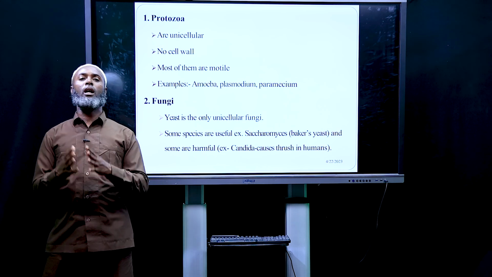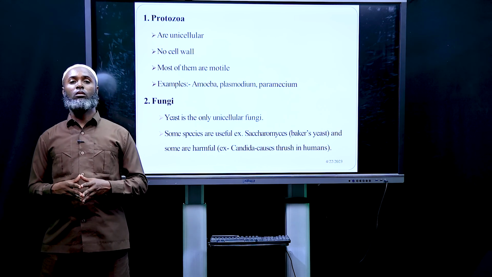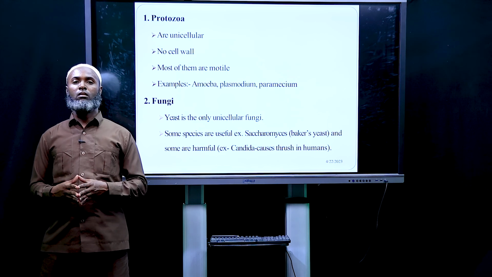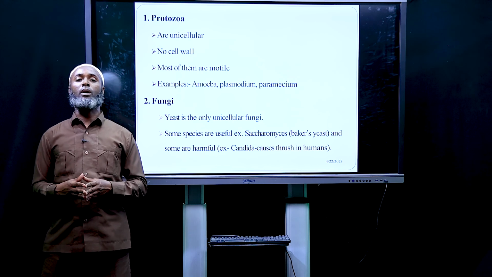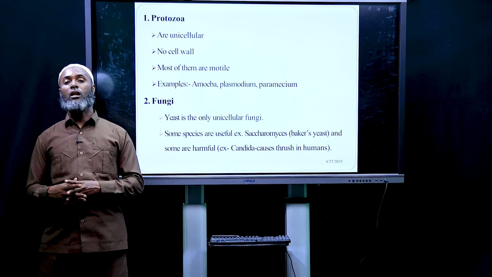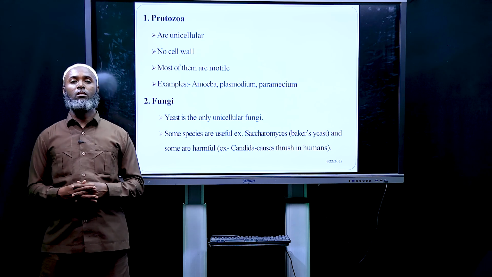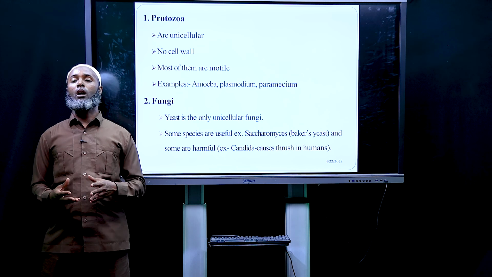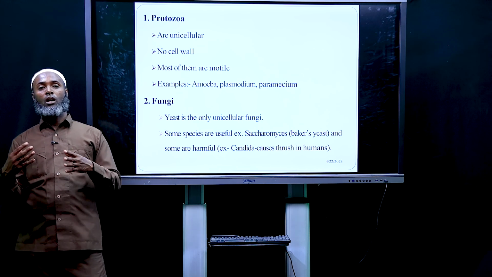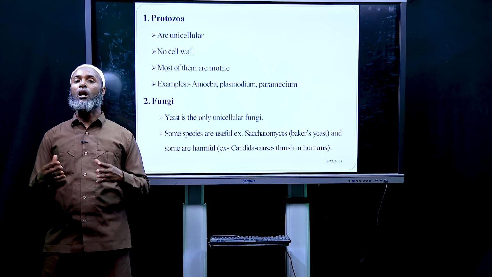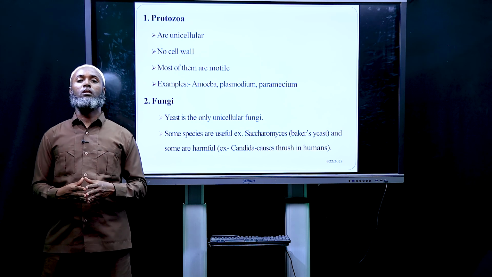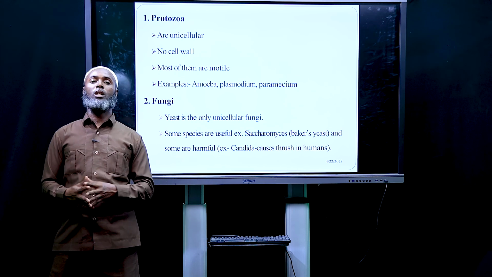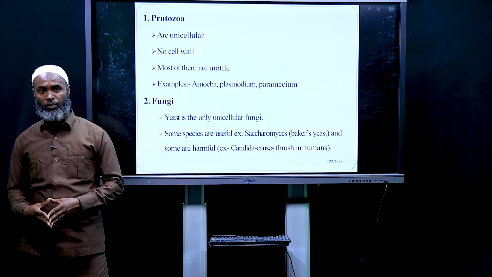Some species of fungi are useful. For example, Saccharomyces. This is used for baking purpose, in bakery factories. And some are in fact harmful. They can cause diseases. Candida is a causative agent of thrush in human beings.